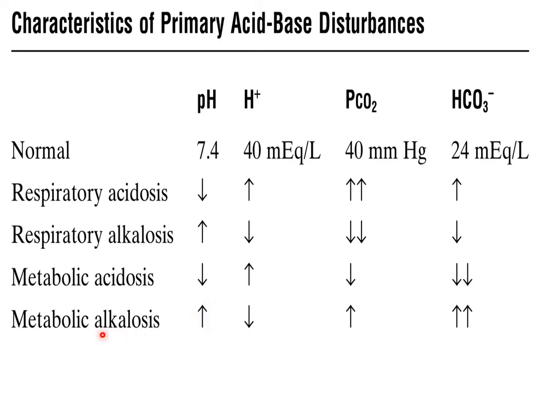So we can diagnose metabolic alkalosis by looking at pH and bicarbonate levels. pH is increasing, this means it is alkalosis, and it is being caused by increased bicarbonate levels.